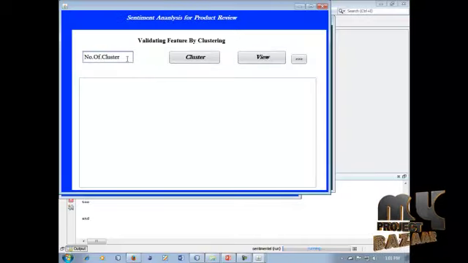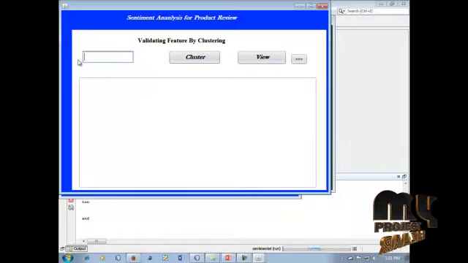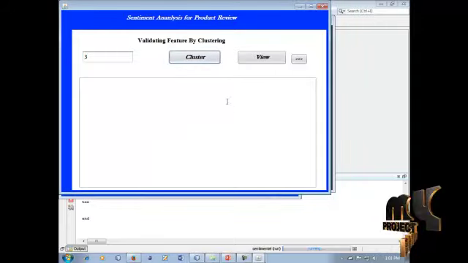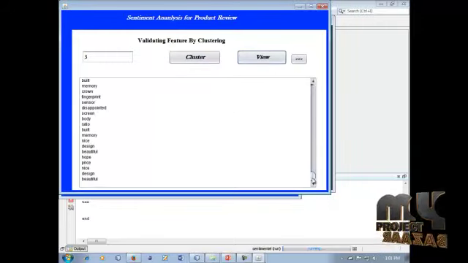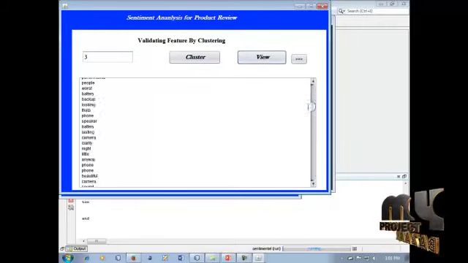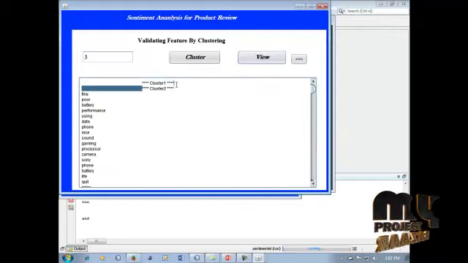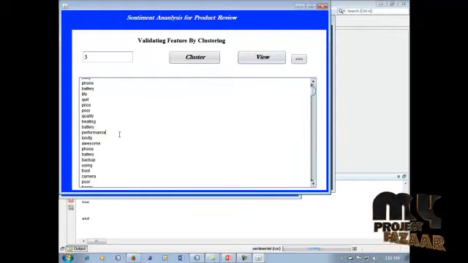Next, the number of clusters can be displayed in this process. We can use the number of clusters 1, 2, 3. Click this cluster, and the clustering completes. Clustering means grouping. All of the positive and negative words can be grouped in this process. So the information for cluster 1, cluster 2, and cluster 3 can be displayed in this process.